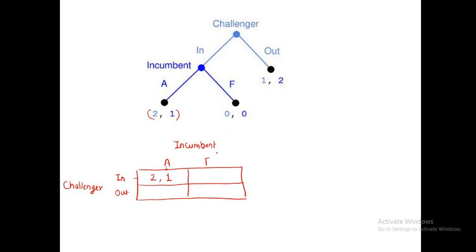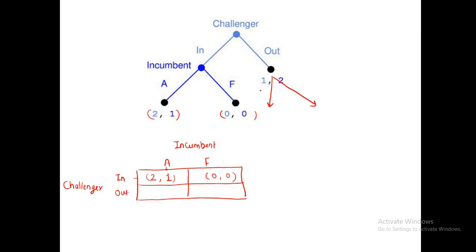Now what would happen if the challenger takes in and the incumbent takes fight? Both will get the payoff of 0, 0. Now what would happen if the challenger stays out from the market? Then we have 2 possible actions for the incumbent, but we know the action of the incumbent will not affect the payoff values, right?